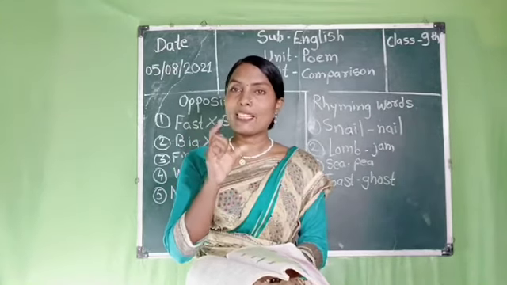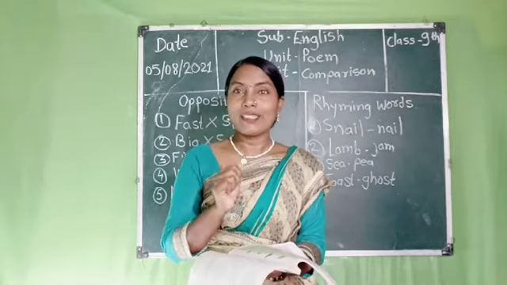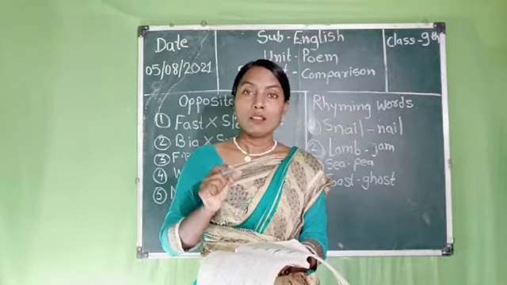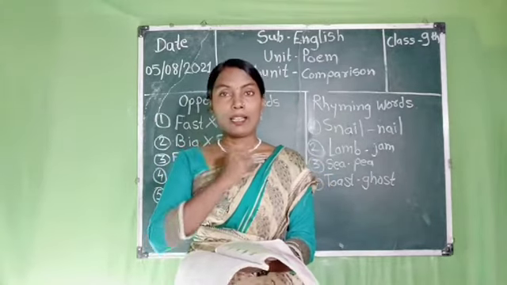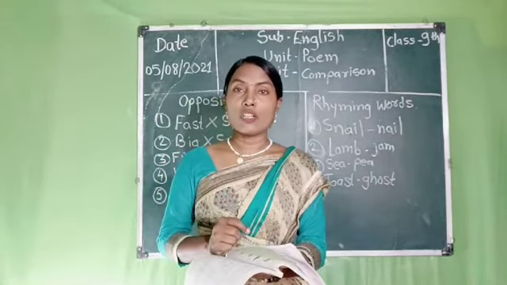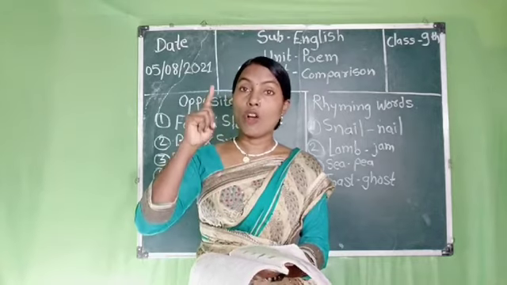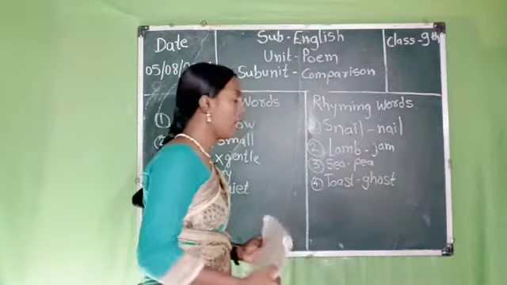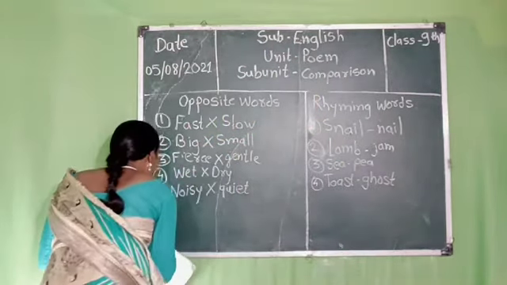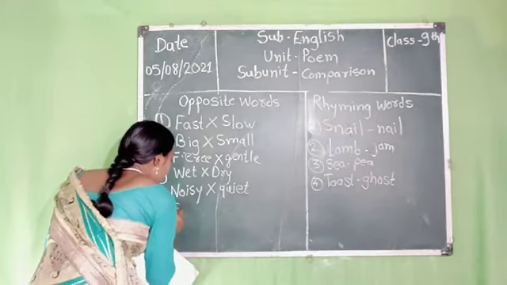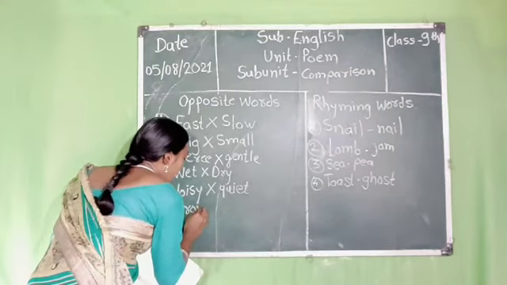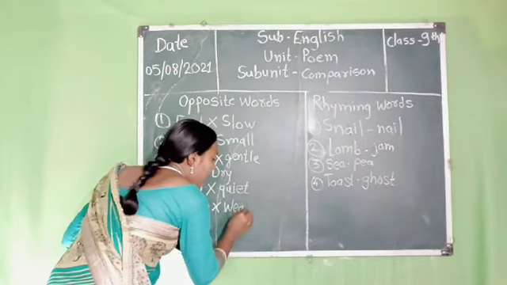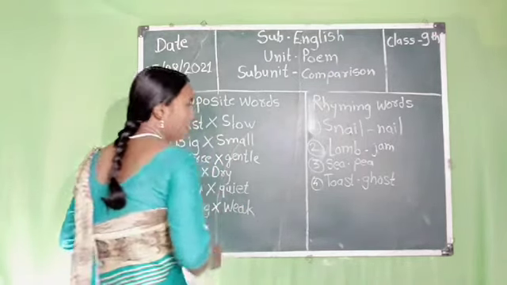The baby of a cat is so soft, so weak. So it is strong as an ox and weak as a kitten. Here we compare strongness: strong, weak. S-T-R-O-N-G, strong, and the opposite word is W-E-A-K, weak.